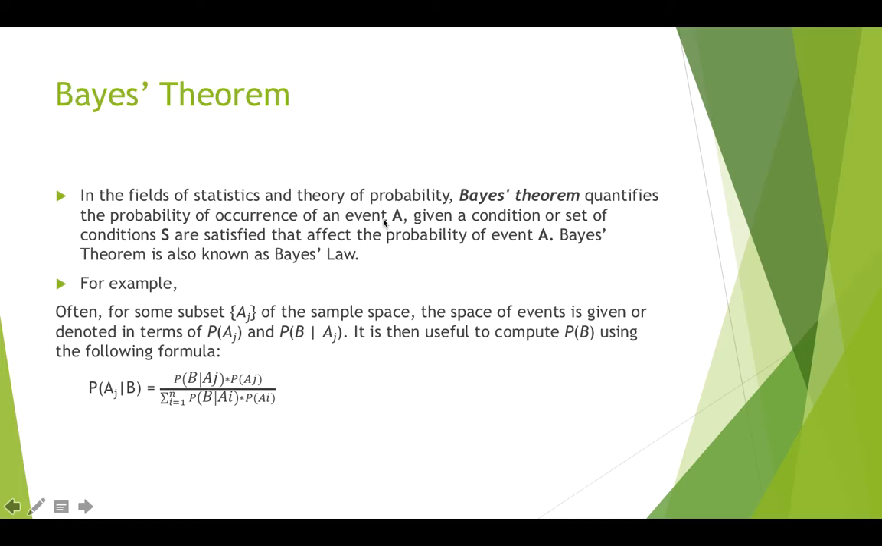Bayes theorem. Bayes theorem is one of the most important concepts of statistics and the theory of probability. It quantifies the probability of event A occurring given that a set of conditions are satisfied. It is also known as Bayes' law. For example, if A1, A2, and so on up to An is a space of events, and B is an event that is related to this sample space, then the probability of occurrence of Aj given that B has occurred is computed using this formula: P of Aj given B.